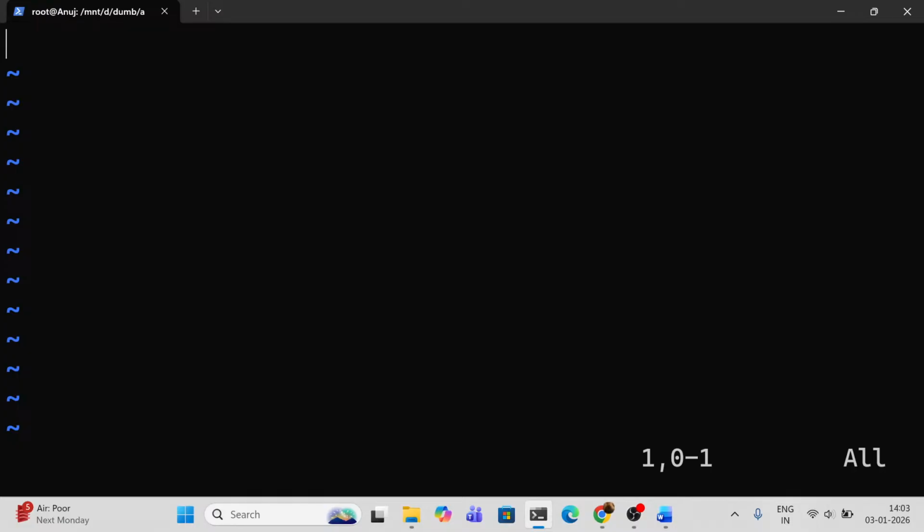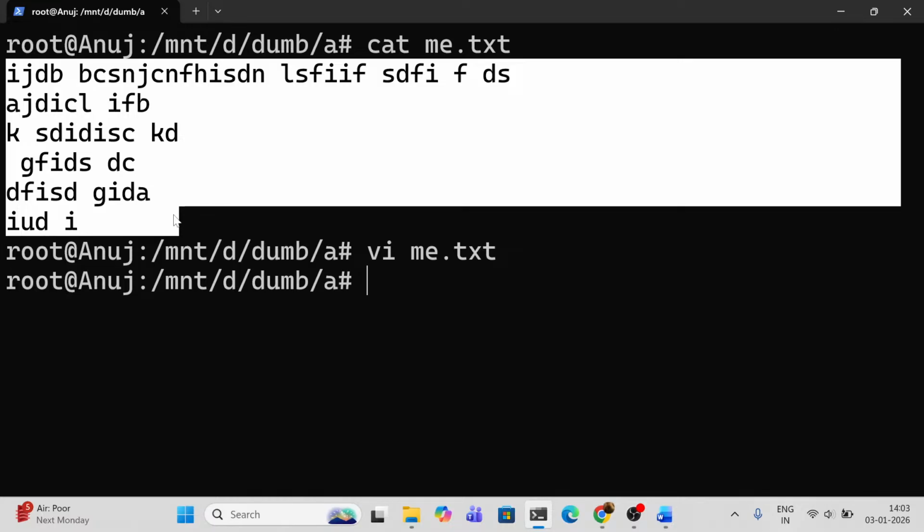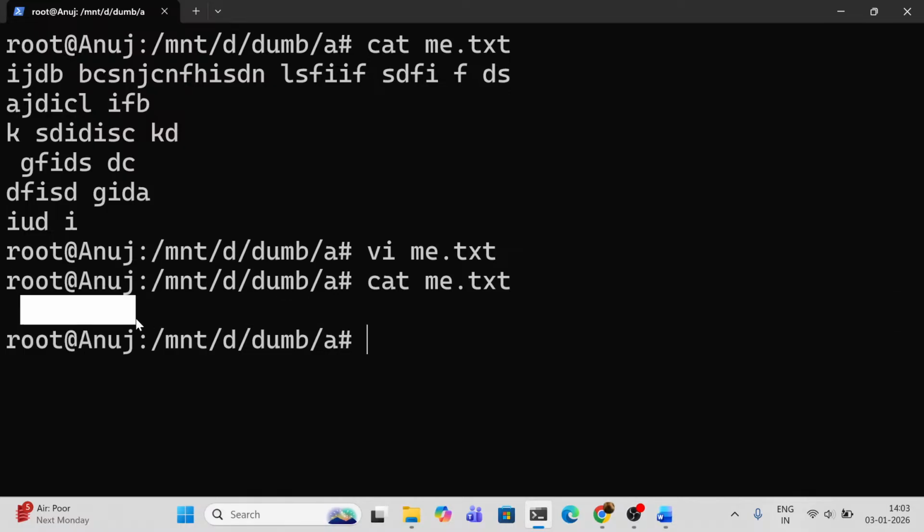Now I have to go back to my terminal. In short, I have to close vi. So what will I use? I will use shift colon W and Q. I will press enter. See, I am back. Now I have to check if this content is still in the me file or not. So cat me.txt. See, it's all empty. There is a line, there is a space that remains. That's why this space is showing, which means there isn't anything left. Okay, so let's ignore it.